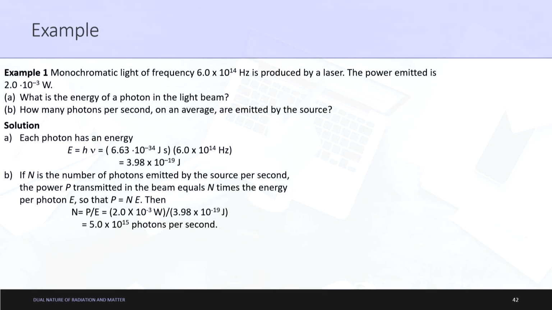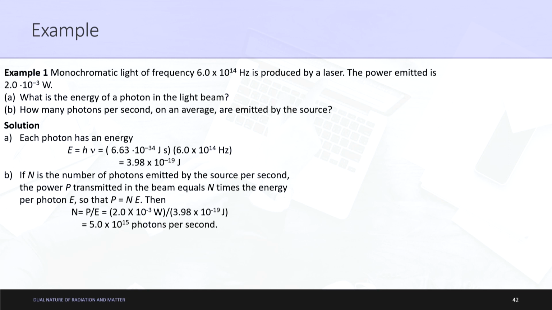So let's stop the complete discussion now and move on to some examples, which are very important as far as exams are considered. It is very easy, you just need to remember a few formulas: h nu, h c by lambda, then K max is equal to h nu minus phi naught. So, very small equations; you just need to understand how to apply them and remember the values of h, c, etc.